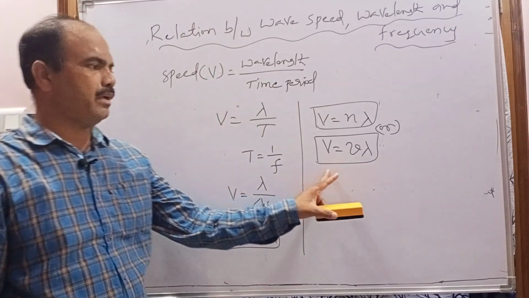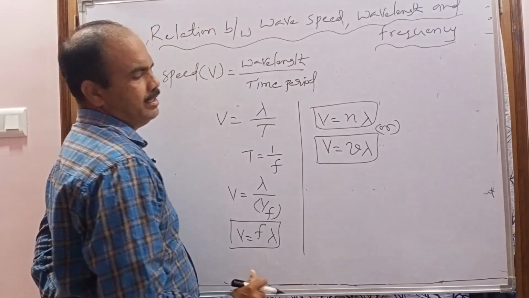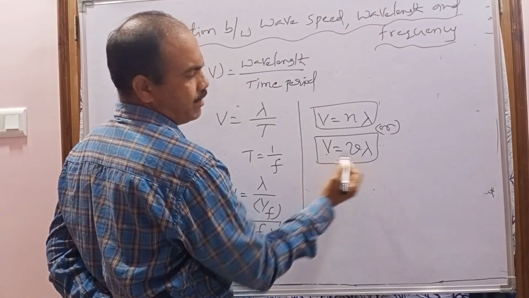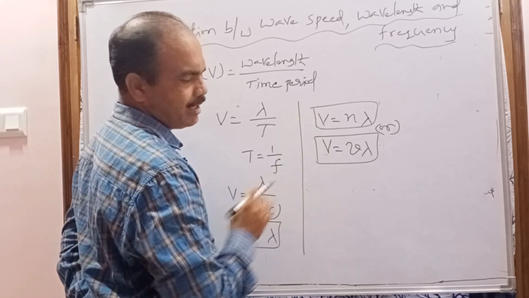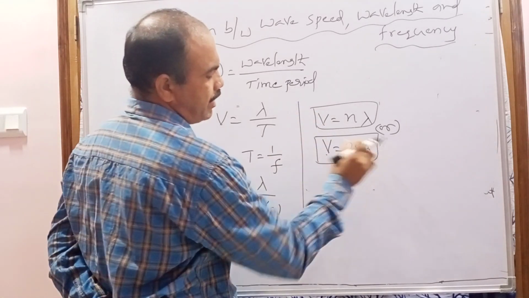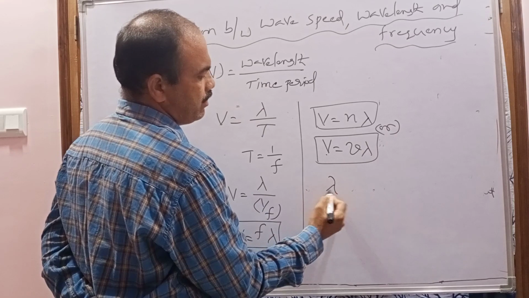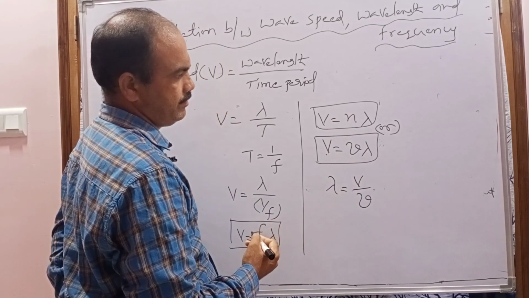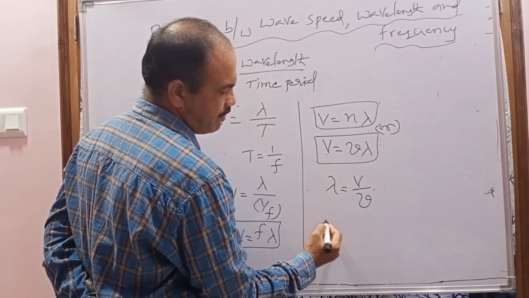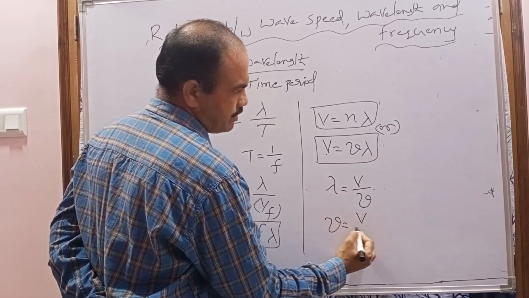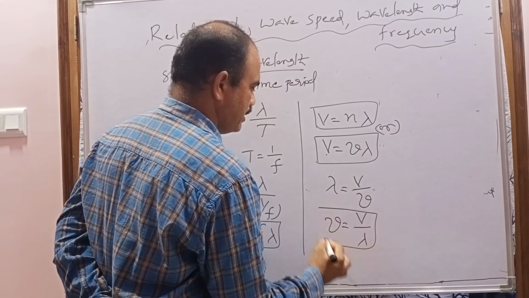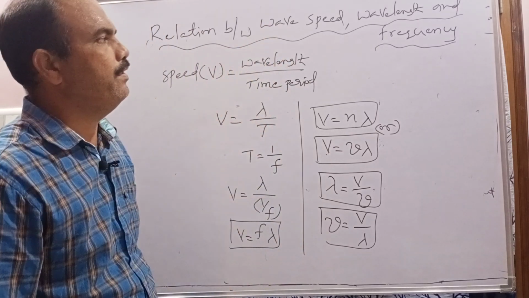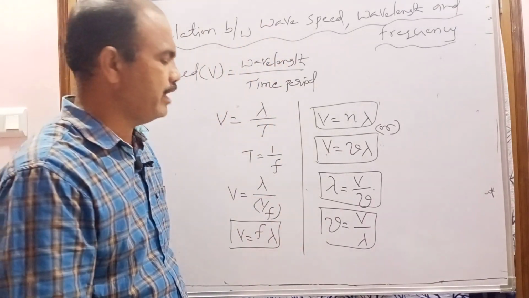This is an important formula in the wave lesson. What is the relation between the wave speed, wavelength and frequency? V equal to nu lambda. V means speed or velocity, nu means frequency, lambda means wavelength. So lambda equals speed by frequency, and frequency is equal to speed by wavelength. These are the different forms of the relation between the wave speed, wavelength and frequency.